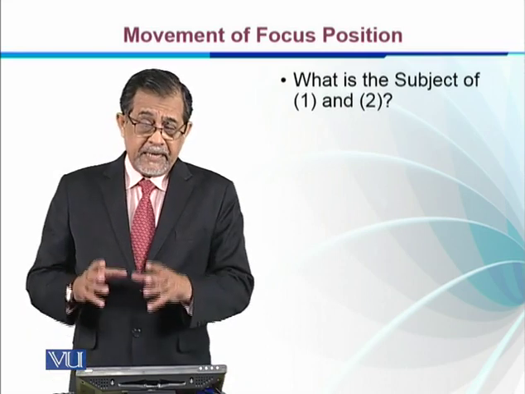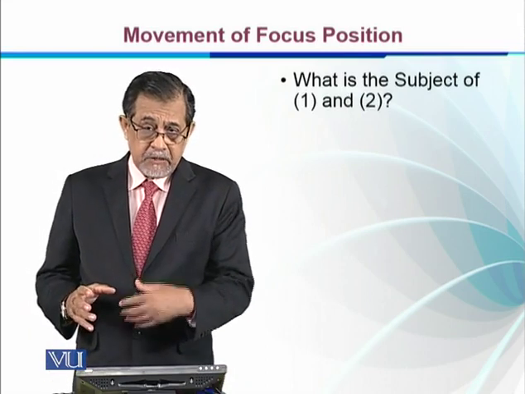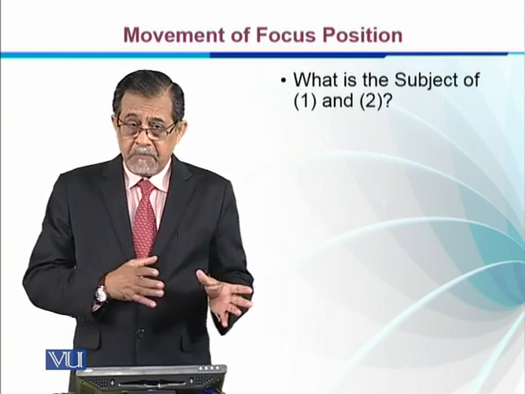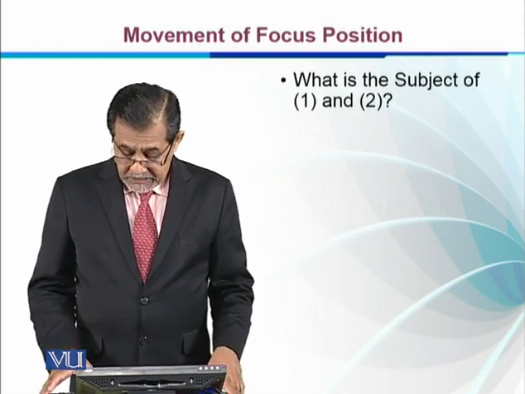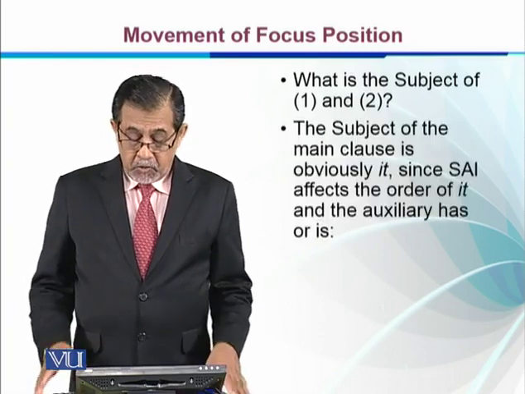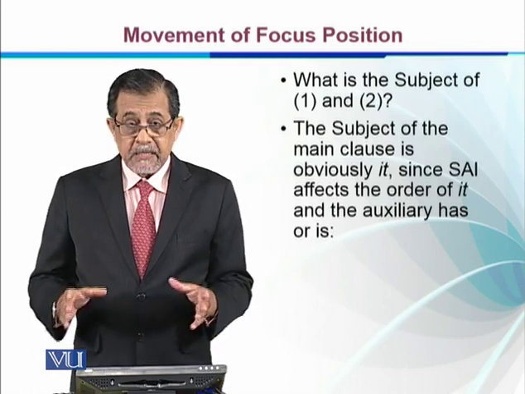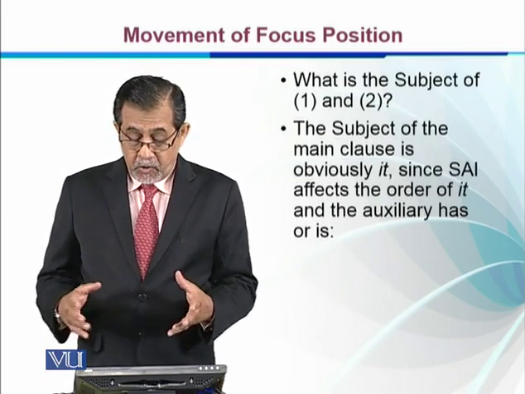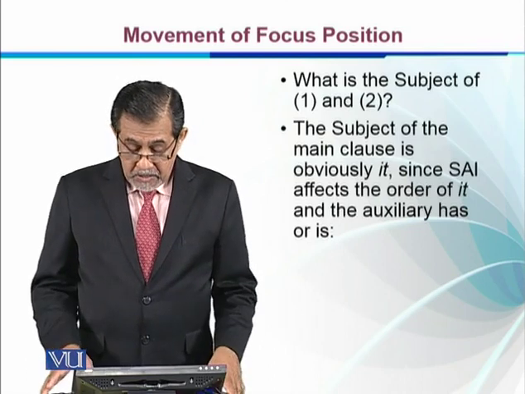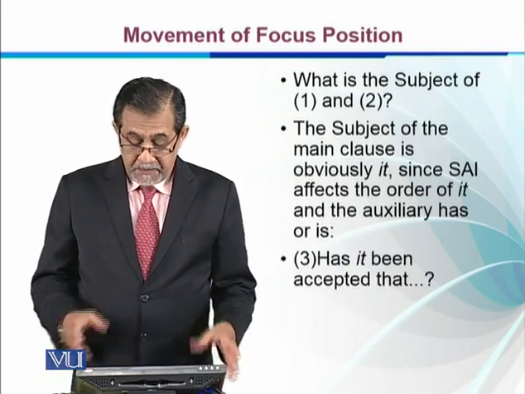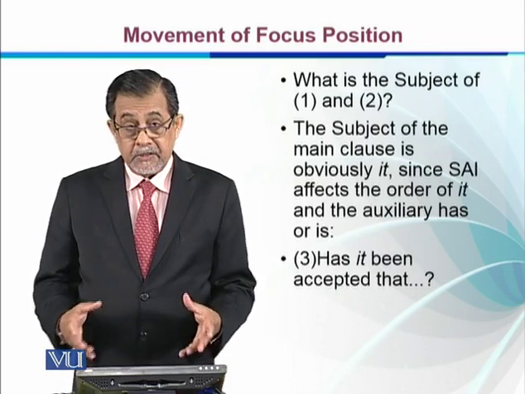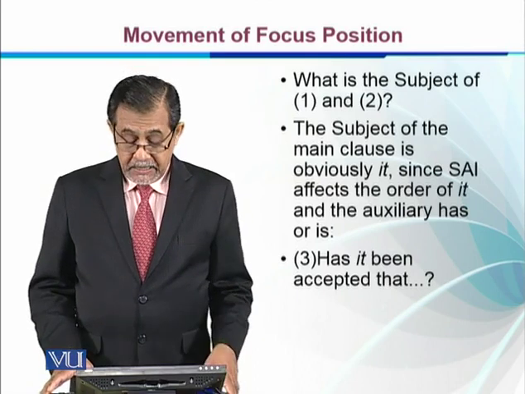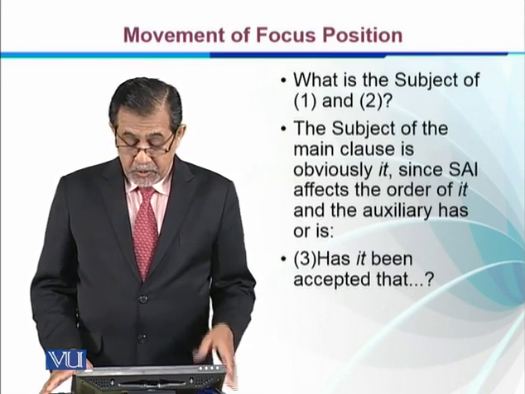We do not find any by phrase in these sentences which could tell us the agent, and we could assume that it must have been the subject of the active sentence. So the subject of the main clause is obviously it, since SAI, subject-auxiliary inversion, affects the order of it and the auxiliary has. For example, has it been? So we can say that it is the subject, though a passive subject, of the sentence. This SAI has shown us.